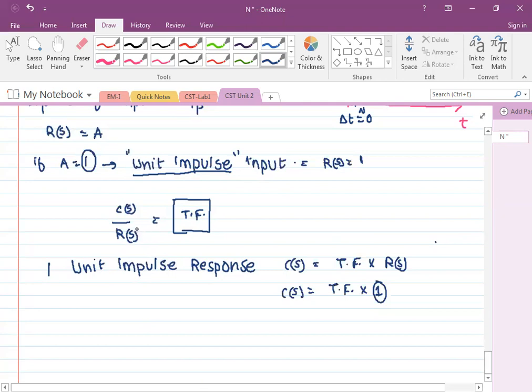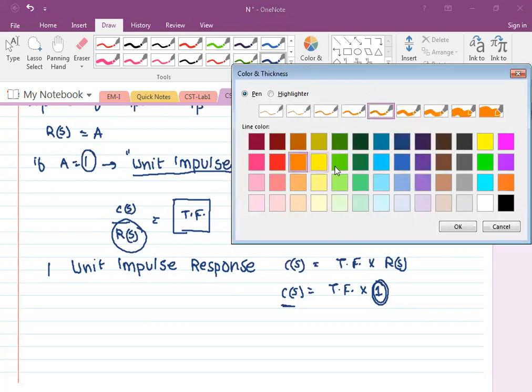Suppose I have given a unit impulse as an input, then will the output have any effect of the input? No. So what is the requirement of such analysis?